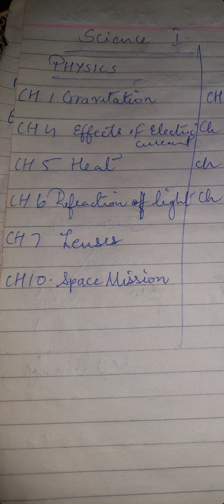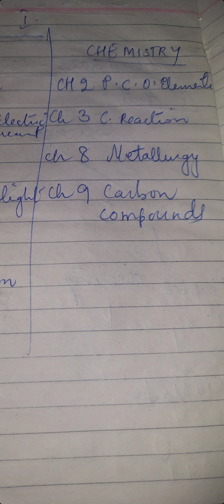Now let's take a look at the chemistry part. So learners, chemistry has only 4 chapters and physics has 6 chapters. See, chemistry is a little bit lengthy and a little bit hard for students.